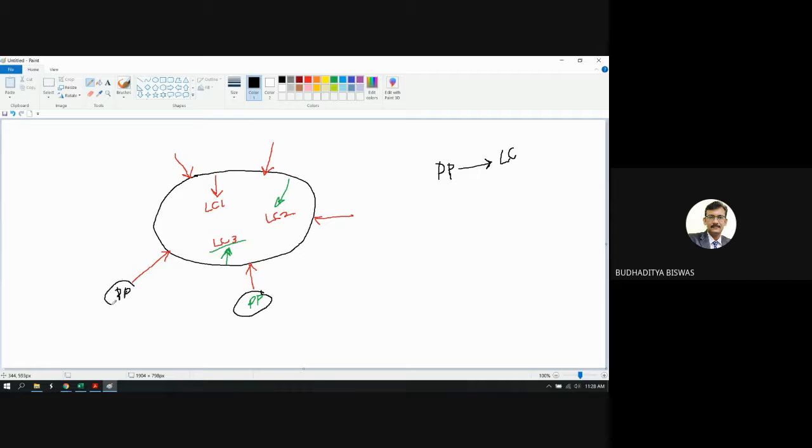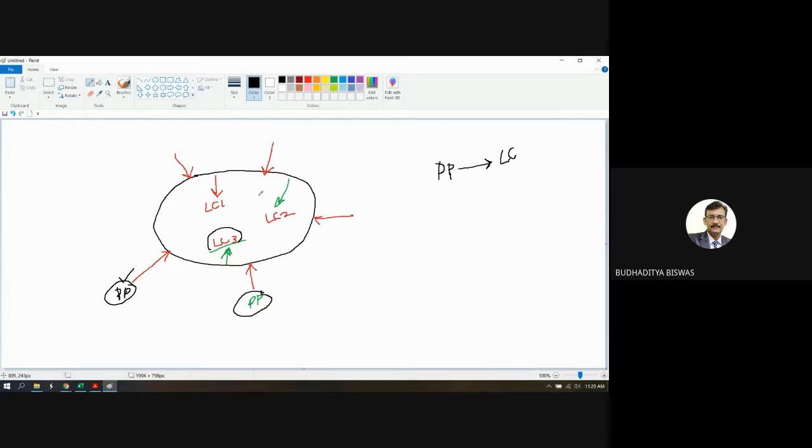So that means here you see some interchange of power is there, because the load demand is not fully met by this power plant. Some part of the load demand is connected to that power plant also. So between these two power plants, there is an agreement on how much percentage you share here and how much percentage you share there. This rule is written somewhere in the Power Grid Authority of India, and that is called the power pool. How much power is pulled from a particular power plant, this rule is written in document format, and this is called the power pool.